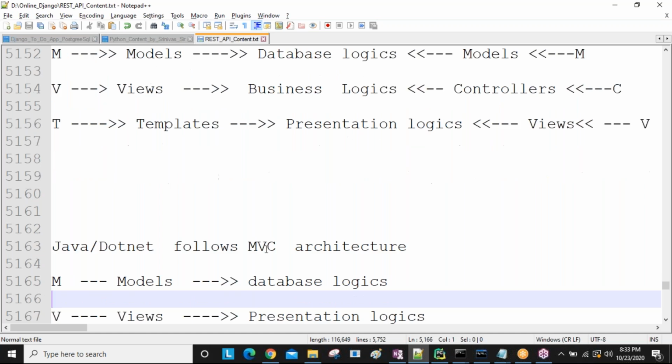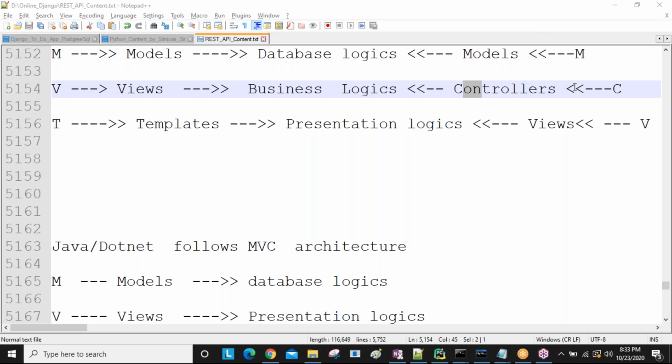So here C means they are calling it a controller. Name they are using like a controller. Using the controller they are maintaining the business logic. I have given here clearly. But in Django, using the views we are maintaining the logic. We have views.py. Inside views.py business logics we are writing as a Django developer. But Java developers have controller files, controllers.java is there. So controller file is there. Inside that they are writing the business logics.